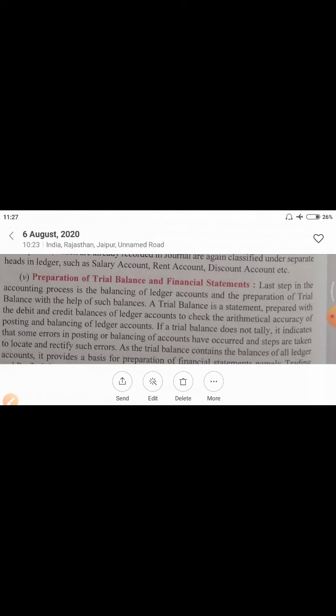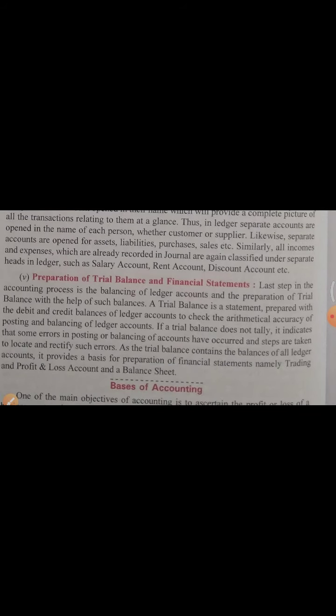There are two columns in the trial balance. One is of debit amounts and the second one is of credit amounts. If your debit and credit tally, if both totals match at last, it means all your ledger accounts are correct. So you can say the trial balance checks the arithmetical accuracy of ledger accounts.